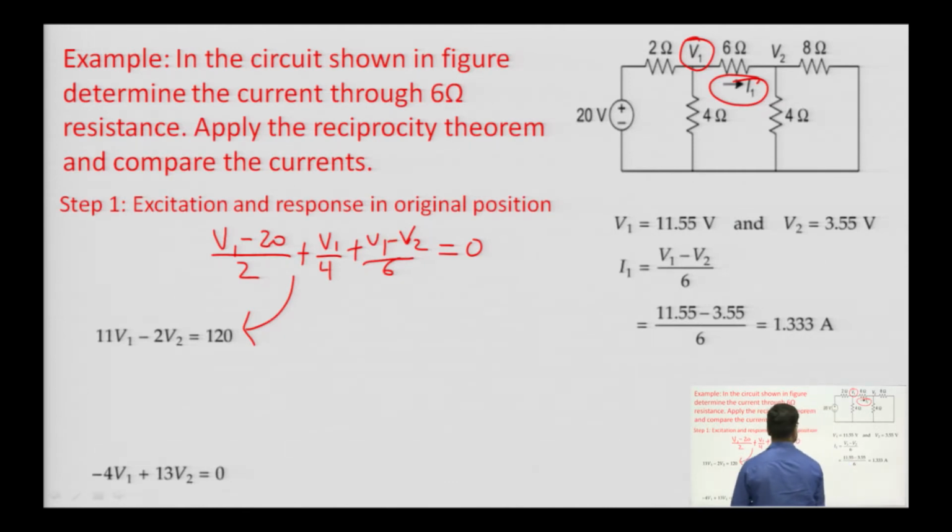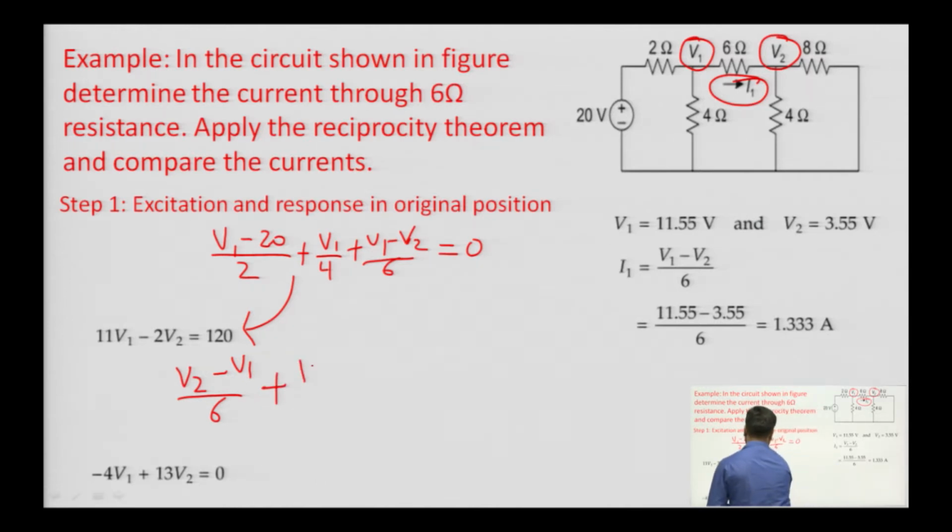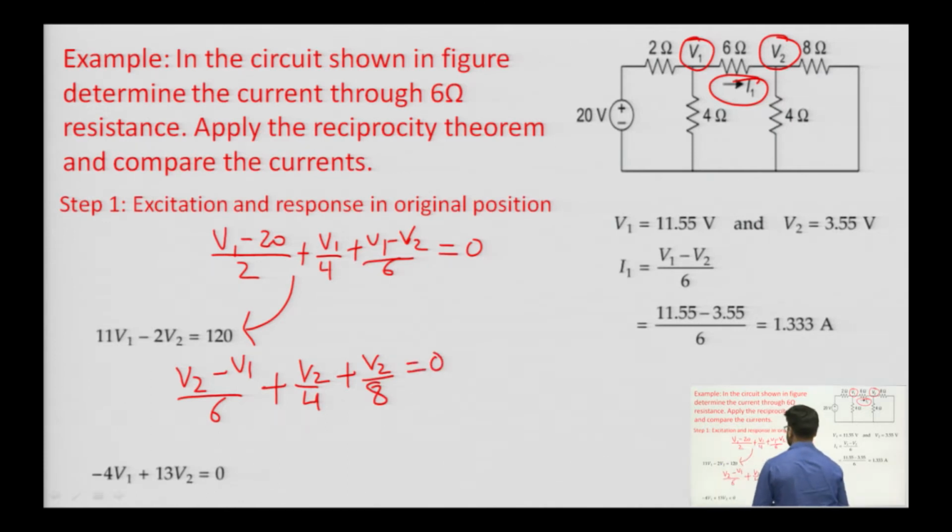Now, next we will apply KCL at this point. So, we will get (V 2 minus V 1) divided by 6. I am taking all the outgoing currents, then plus V 2 by 4 plus V 2 by 8 equals to 0. So, it will lead to our equation minus 4 V 1 plus 13 V 2 equals to 0.